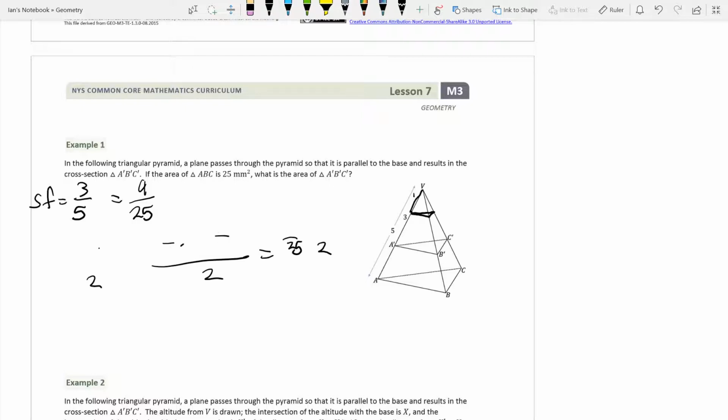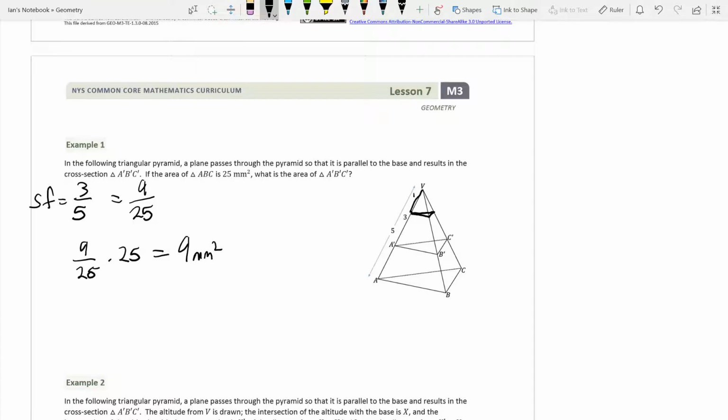And what is that original area, guys? If we look, after I erase all of this stuff, so if we look, the original area is 25. So 9/25 of 25, well, that's just going to get us 9. So our area for this triangle right here for A', B', C' is 9 square millimeters, or 9 millimeters squared. Now, I went through that super fast, I know.